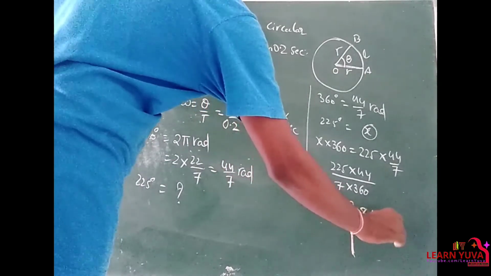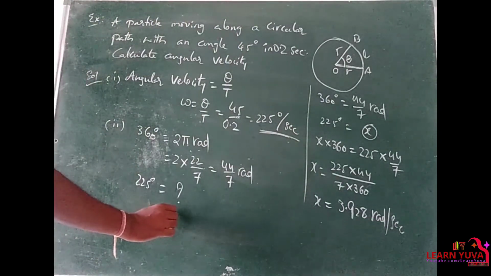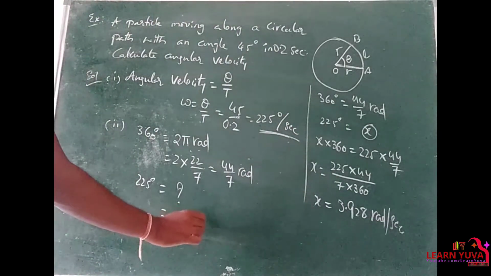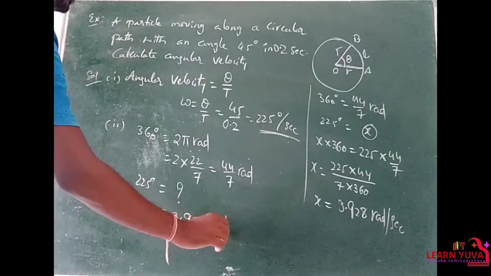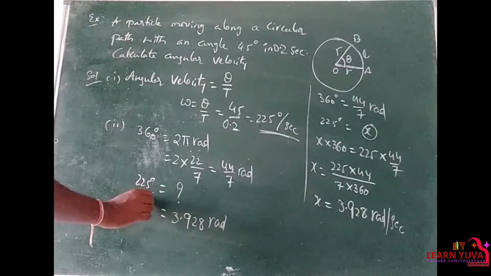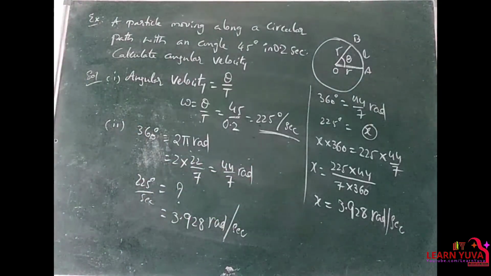radians per second. So 225 degrees per second is equal to 3.928 radians per second. That is the answer.